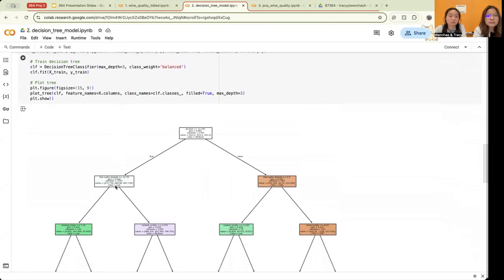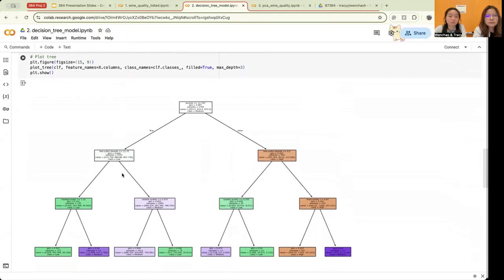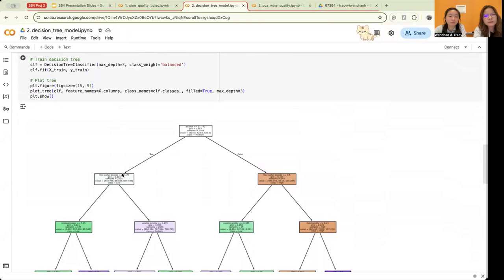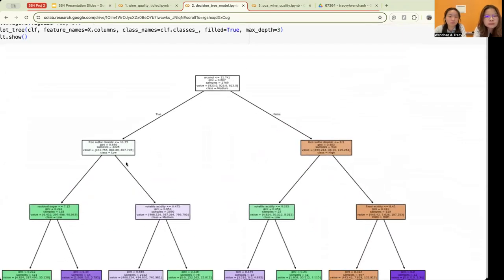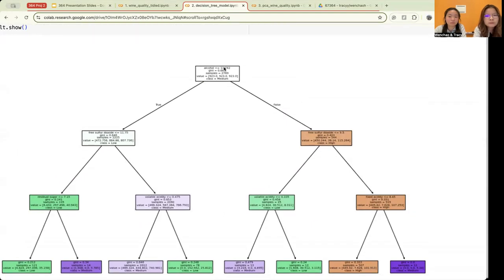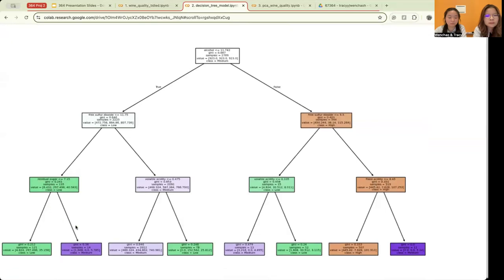And then as you can see here, we kept the levels at 3 because it's the depth where we could see most of the nodes and also interpret them. For example, here you can see that if the alcohol content is less than 11.7, it often leads to the lower quality and medium classes, indicated by the green for low and purple for medium.